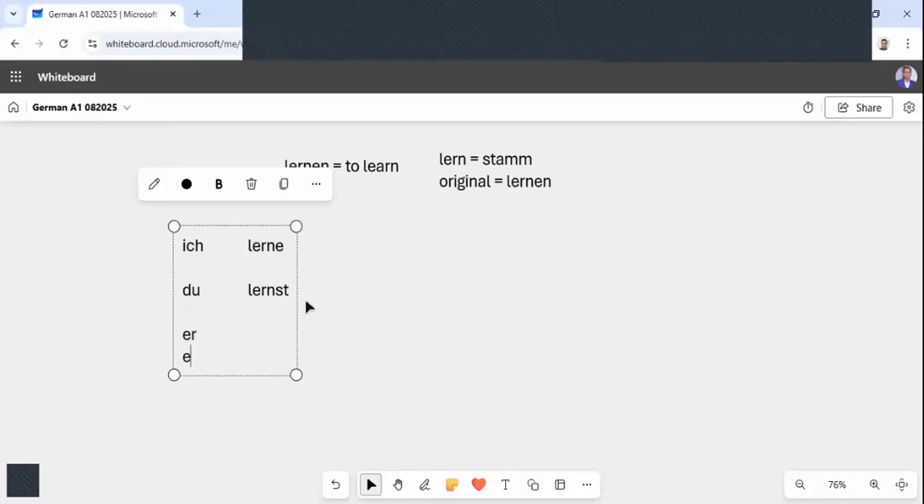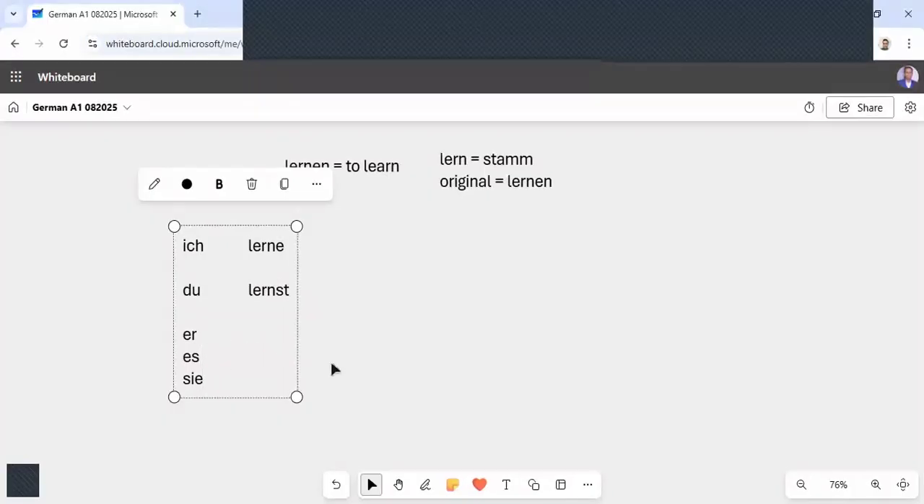And with er/sie/es, as I already told you, t will come with the stem. So the stem is lern and then t will come. Okay. And with Sie, capital S. Capital Sie is for second person formal singular. Whatever I am writing on the left side, it is singular. And whatever I'm writing on the right side, it is plural. Okay.